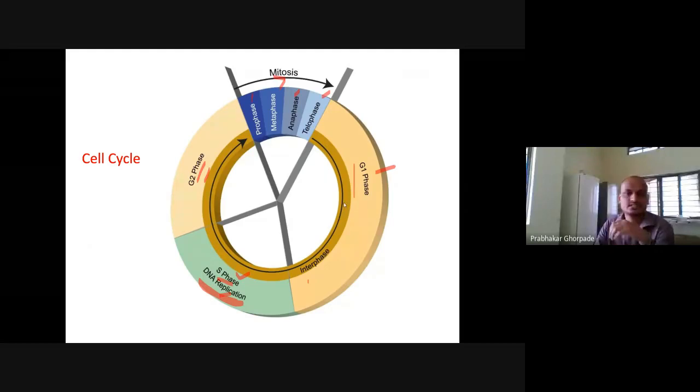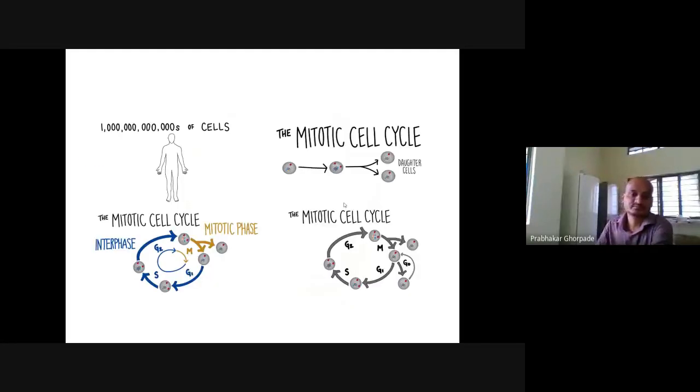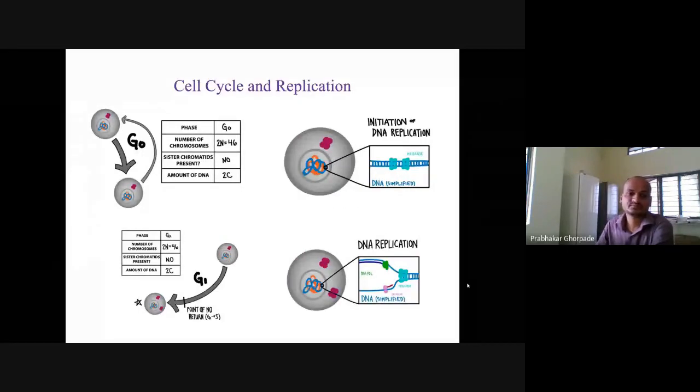So this is a cell cycle, mitosis. Around trillions of cells are there in one human, and this is a mitotic cell cycle. One cell is divided into two daughter cells. Again, the same G1, synthetic, G2 phases. So these are the mitotic phases. Sometimes what happens is that a cell undergoes the G0 phase, and again it may enter into the G1 phase. So that is a mitotic cell cycle.